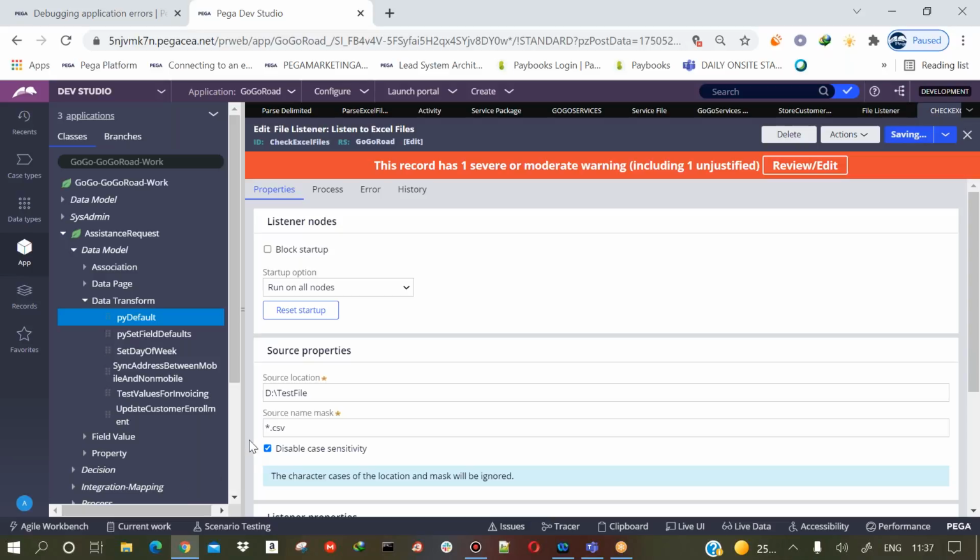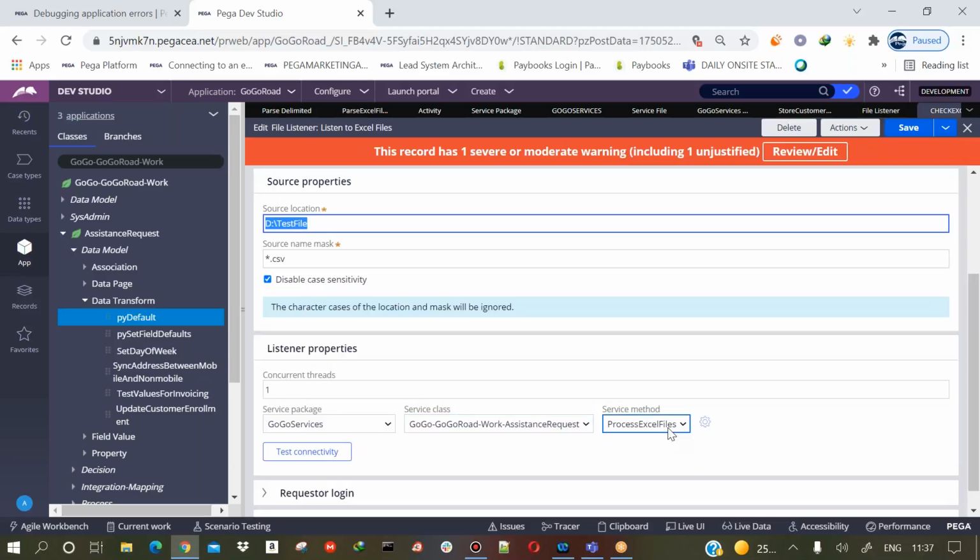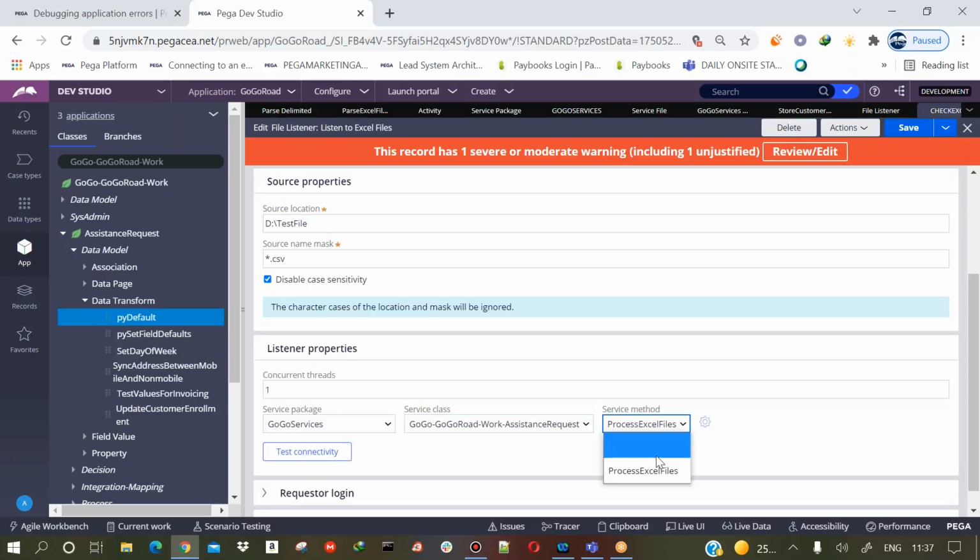See what is meant by this. Any name .csv, then it is going to detect that as a valid file. For example, if you want to process a PDF, then you will use star.pdf. Any PDF file that comes to this particular directory, it is going to immediately call this particular service file rule. So that's what it is going to do.